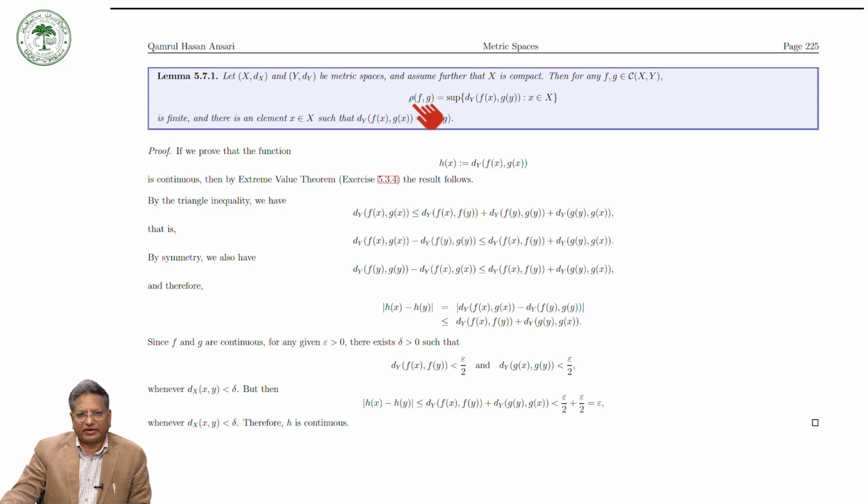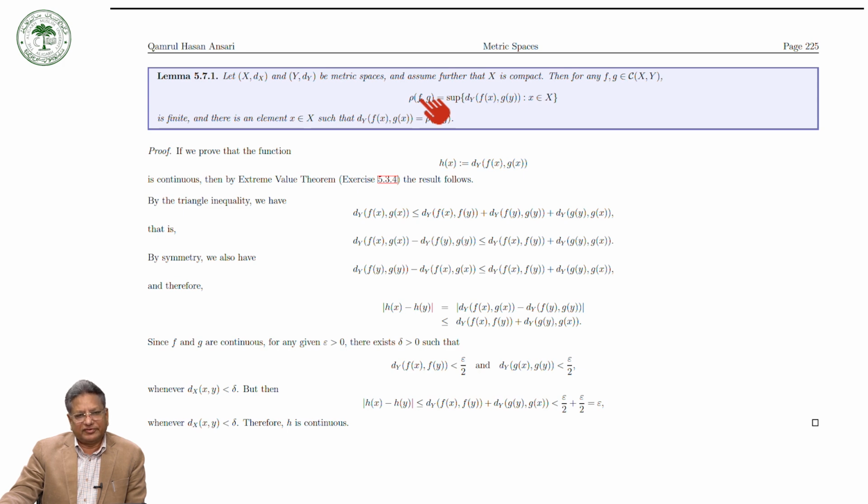To prove this, we show that the function h(x) equal to d(f(x), g(x)) is continuous on X. The X we are considering is a compact space, and we have proved that every continuous function defined on a compact set has an infimum and supremum. So the supremum will exist, and then there will exist a point x such that this must be equal to rho(f, g).